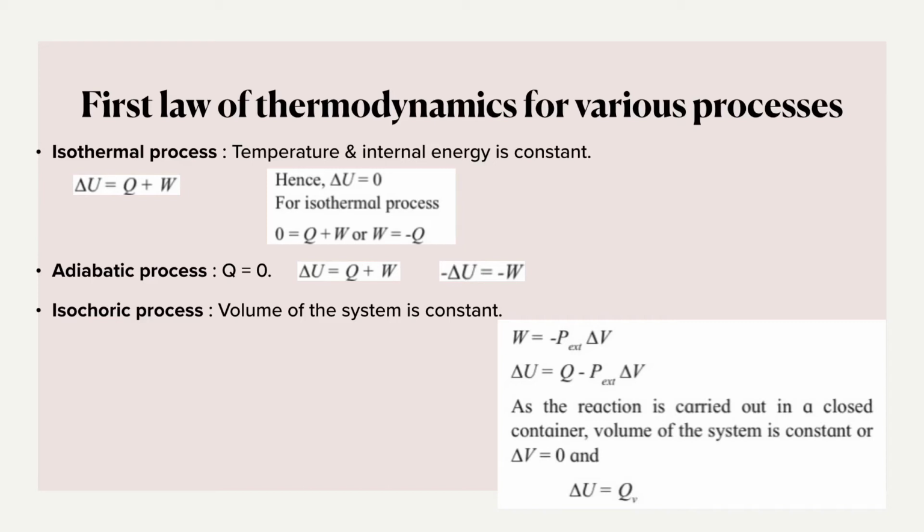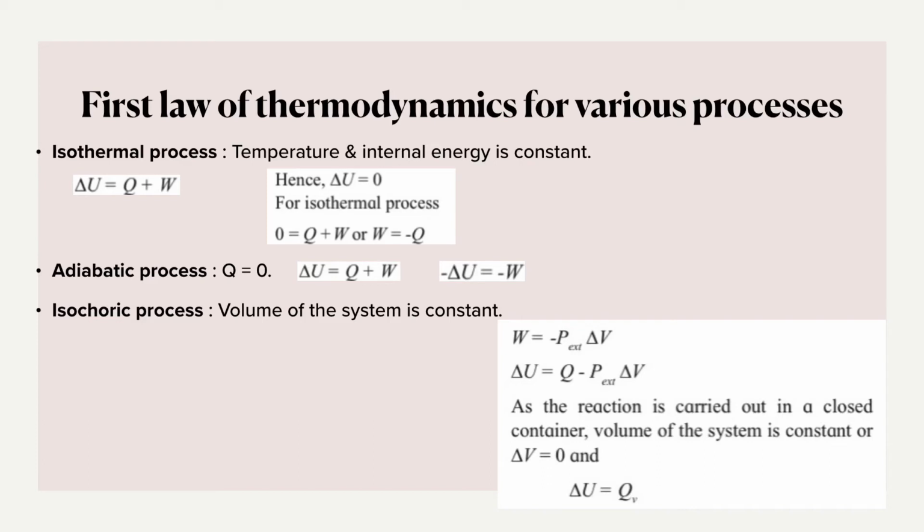That is delta V equal to 0. Therefore, in the above equation, when I put delta V equal to 0, that whole term becomes 0. That is minus P external into delta V will be 0. Therefore, I can say delta U is equal to QV, where V stands for at constant volume.